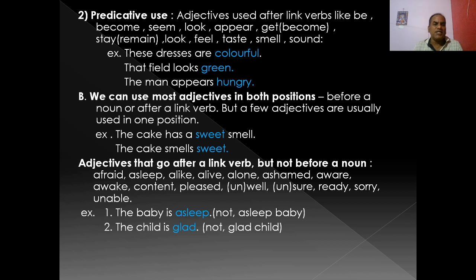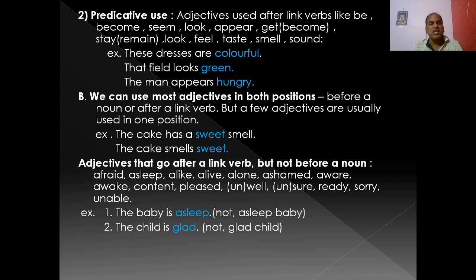Honest is adjective and used after is, the link verb be. These dresses are colorful. You see, colorful is adjective and it is used after the be verb are. So though it is after a link verb, it is predicative use. It is used in the function of the predicate, as part of a predicate.